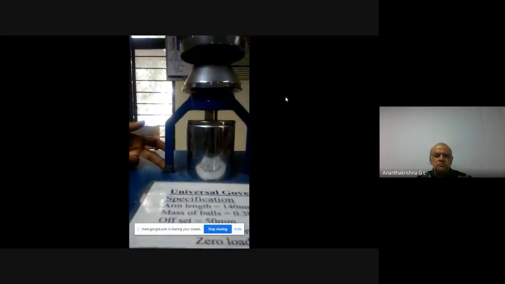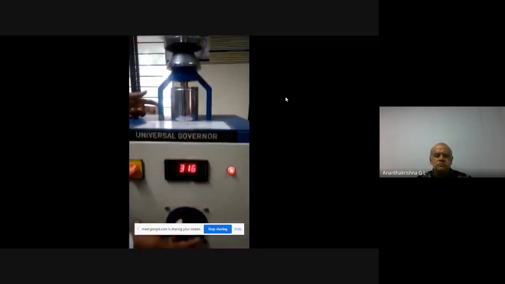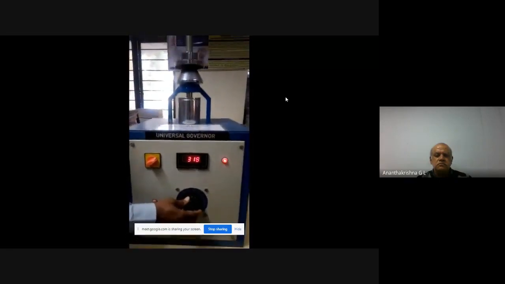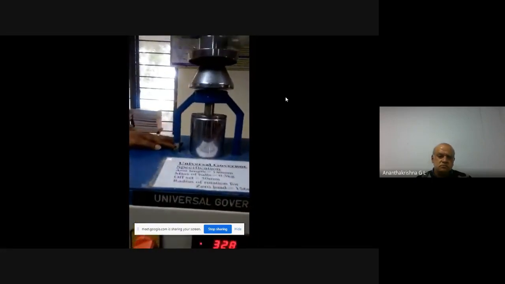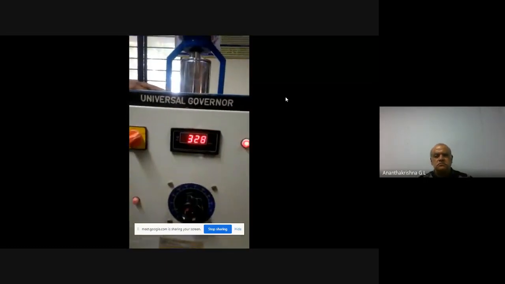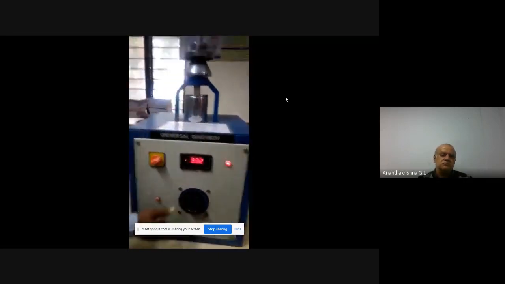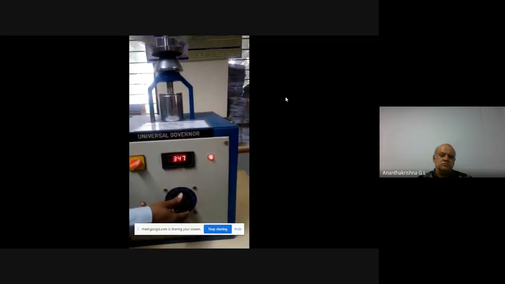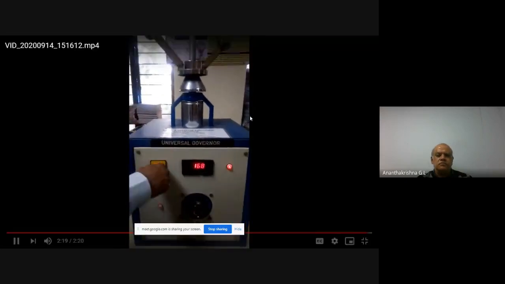Now for 1 centimeter lift, note down the RPM, which is around 316 RPM. Slowly keep increasing the voltage through the dimmer stat. Then for the next 10 mm rise in the sleeve assembly, again note down the RPM of the governor. Like this, conduct 4 trials, and then bring it back to 0 and switch off. Now calculate the required parameters of the governor experiment.